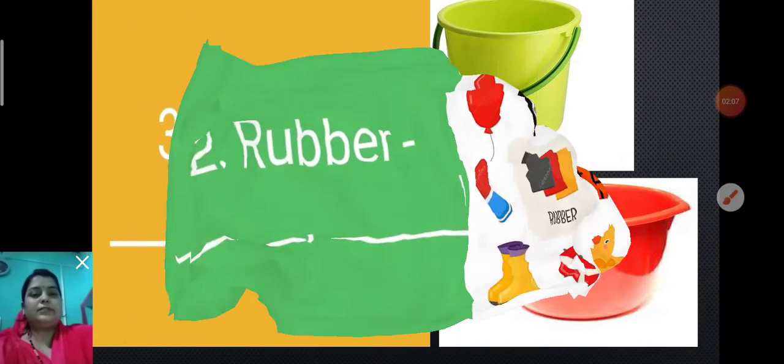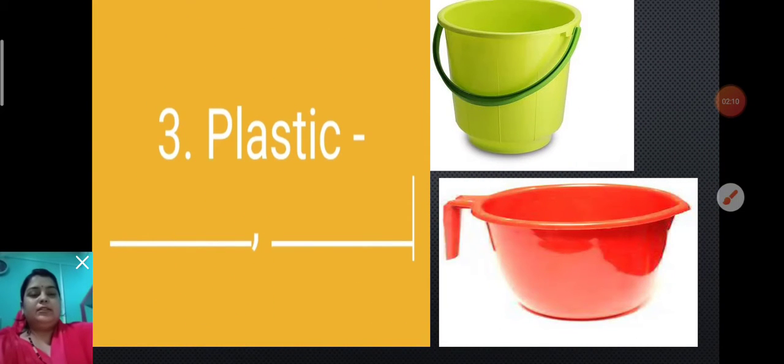Now next, plastic. You will write two things which are made of plastic. Plastic is a popular, useful material, but we use too much of it. It is important that we reuse and recycle plastic as much as possible.